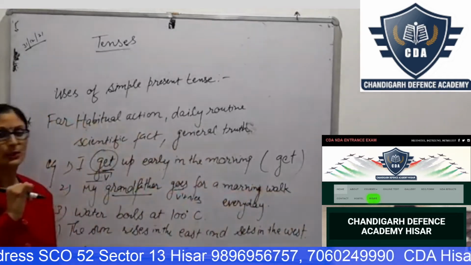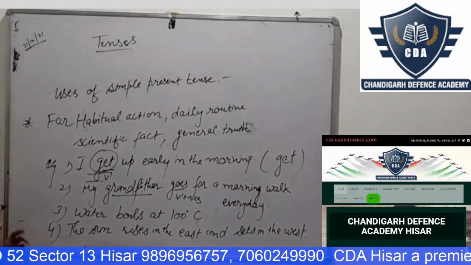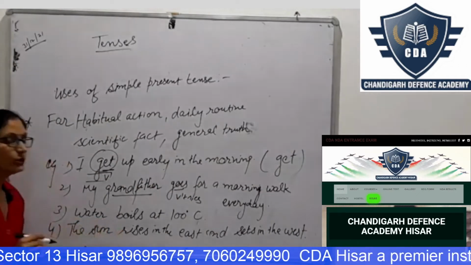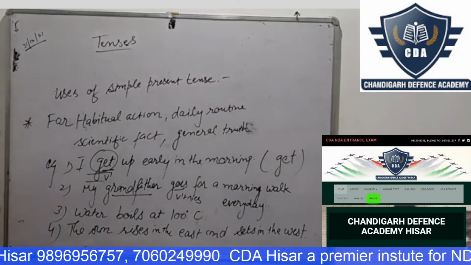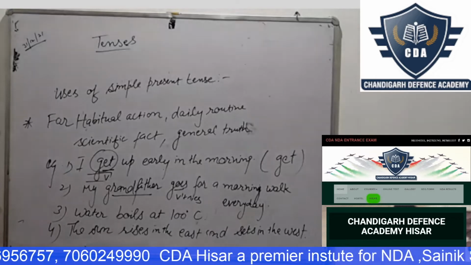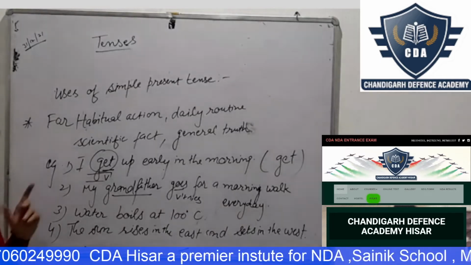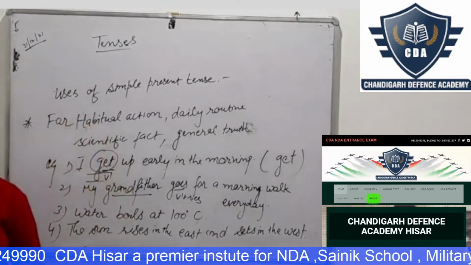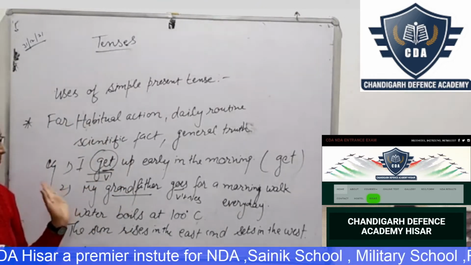This is the general truth. Okay? And this is also the general truth. December is the 12th month of the year. This is also the general truth. This is all about the simple present tense.